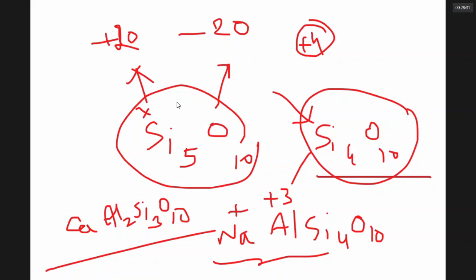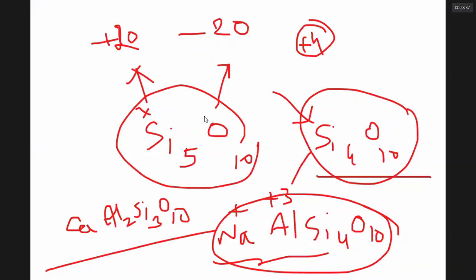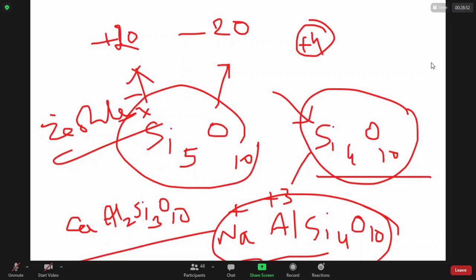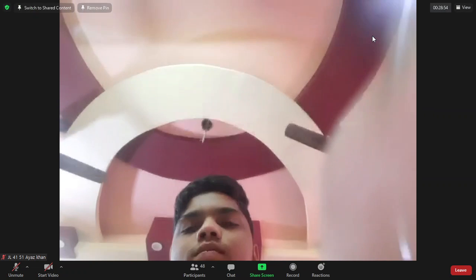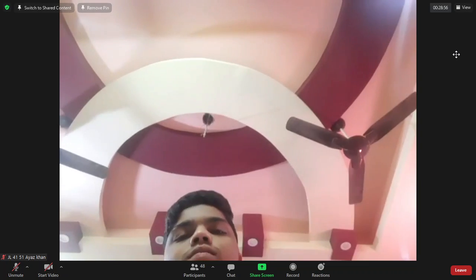Yes. That is called calcium aluminosilicate. It is called sodium aluminosilicate. The sodium aluminosilicates are called zeolites. Zeolites are interesting compounds which are used to remove hardness of water. A zeolite is formed when one of the silicon is replaced by aluminum, only aluminum, not aluminum oxide. And zeolites have interesting structures.